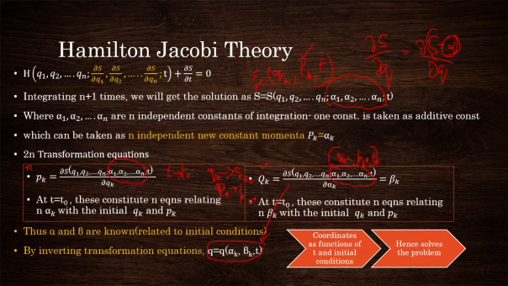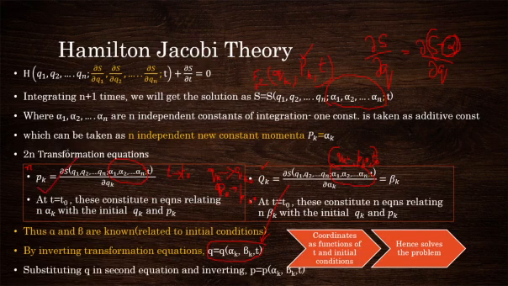Just inverting, you will get q as a function of alpha and beta, and by substituting q in the first equation of the transformation equations, you can see p can be written in terms of q, which is alpha and beta, and then again alpha and time t.